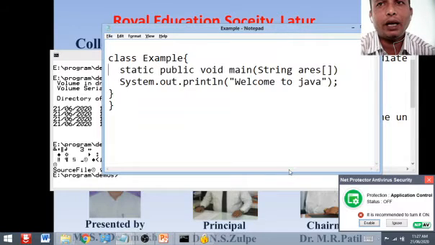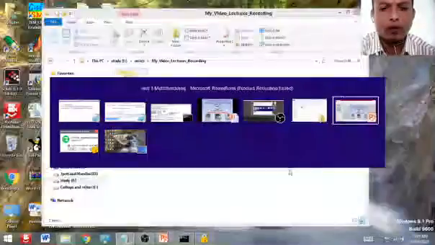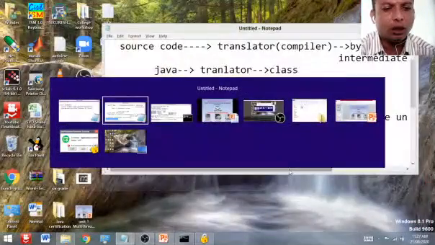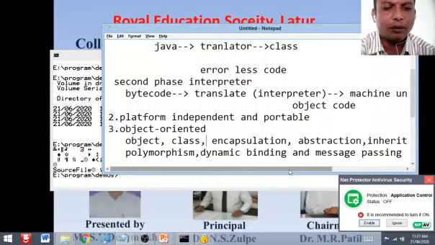Java comes with an extension of a set of classes, right? It means, as you observed when you learned C++, at that time you observed one of the basic concepts of Java, that is an object. Whatever problems you have, you can solve by using the object. And we are going to create the class. What is a class? A class is nothing but the entire set of data and code.